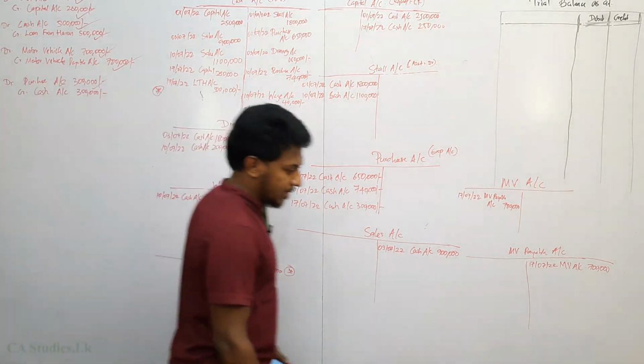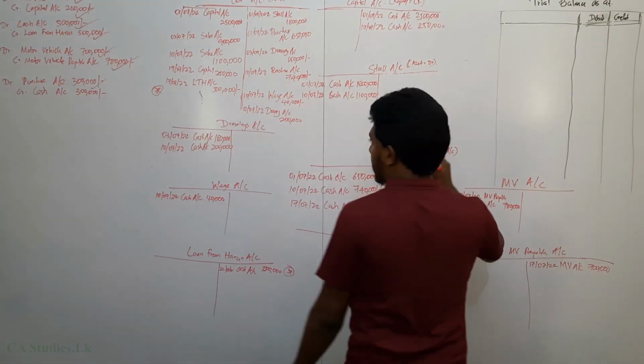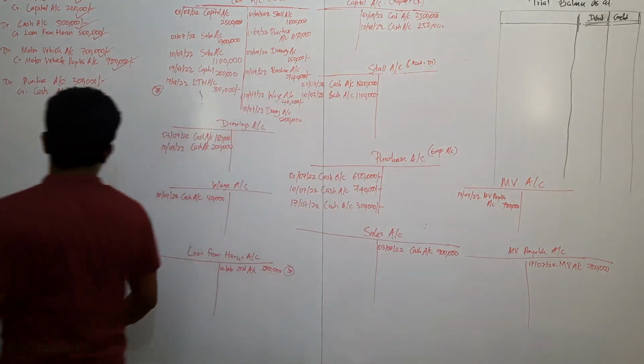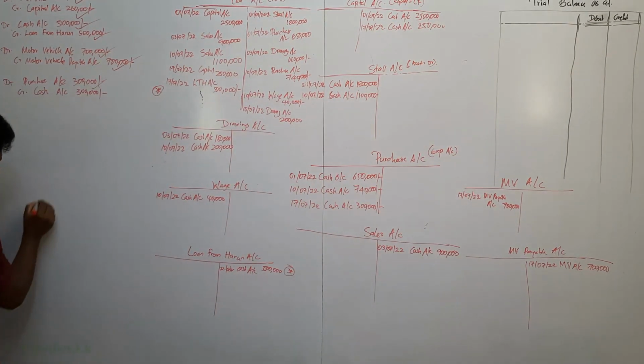Let's delete the drawing accounts and I write the drawing accounts here.